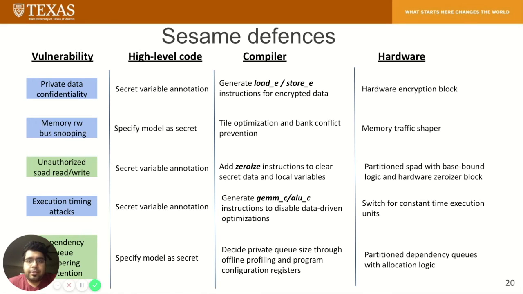Unauthorized scratchpad reads and writes are prevented through bounds check hardware at each instruction and a zeroizer block, which is triggered by each zeroize instruction to clear secret data from the scratchpad. Execution timing attacks are thwarted with constant time GEMM and ALU instructions on secret data, generated by the compiler through GEMC and ALUC instructions. Dependency queue tampering is prevented with a partitioned private queue for each tenant.